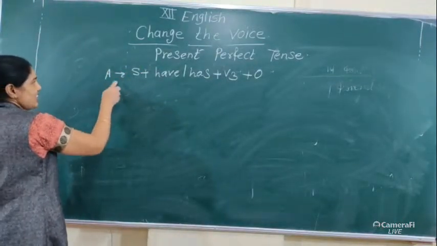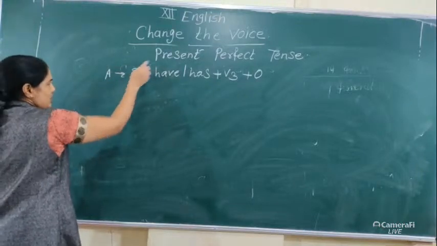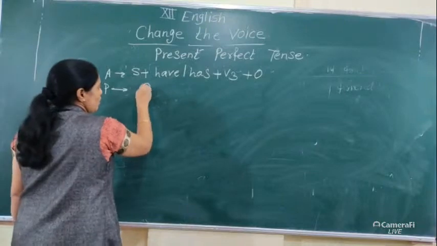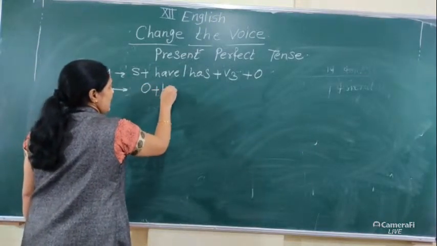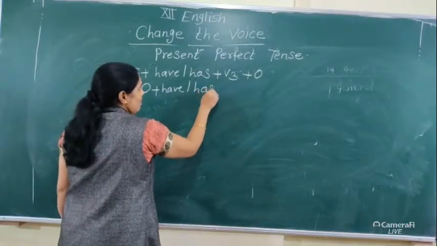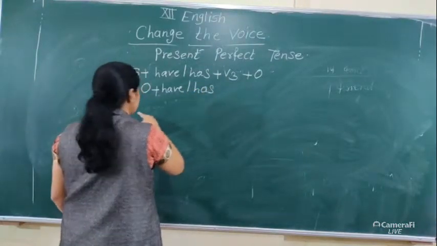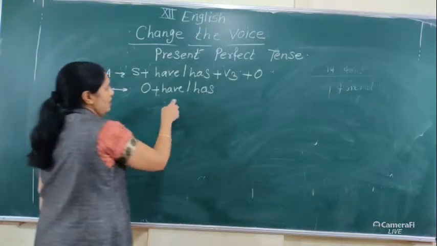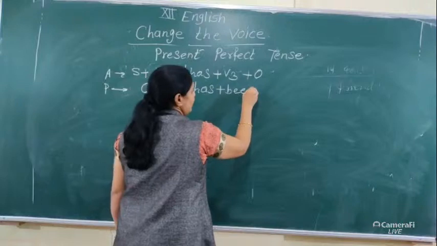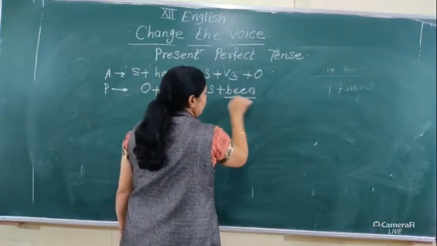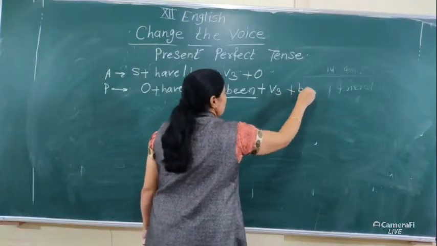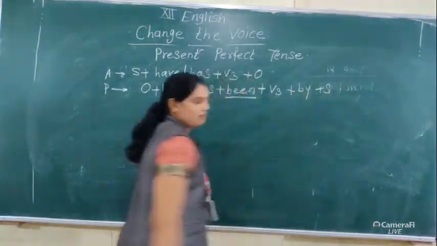When a sentence has this structure and is converted into passive, the object comes first, then the same helping verb, have or has according to the singular or plural form, then plus been, B-E-E-N, plus V3, plus by, plus subject.